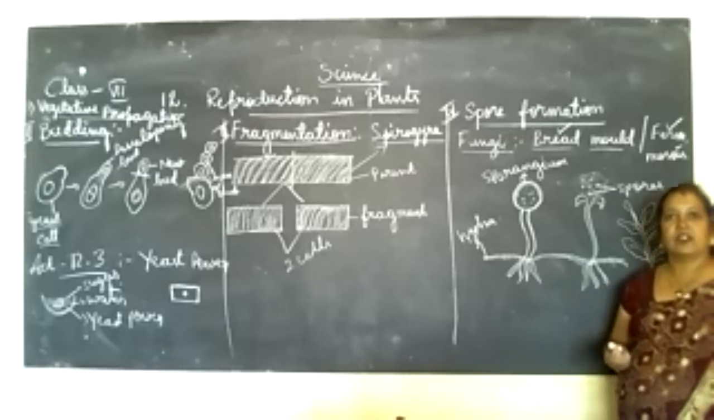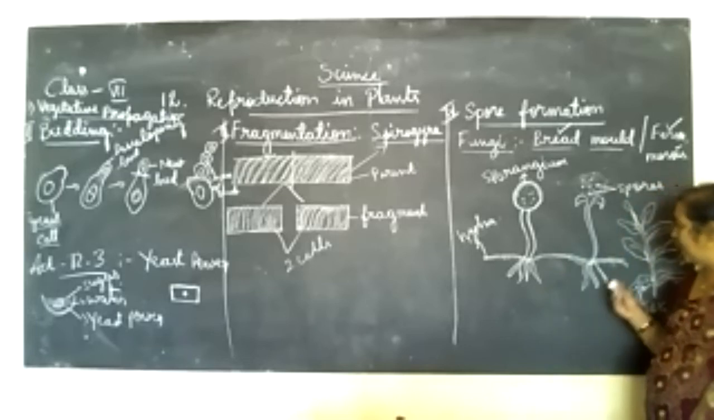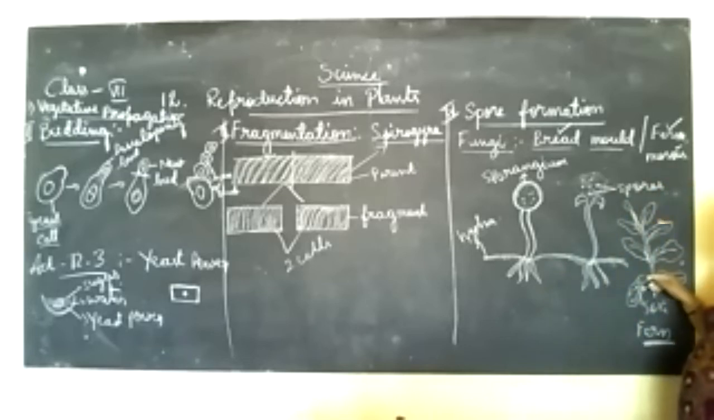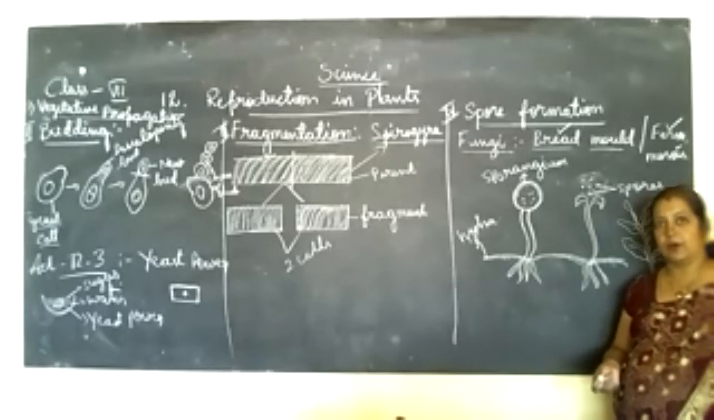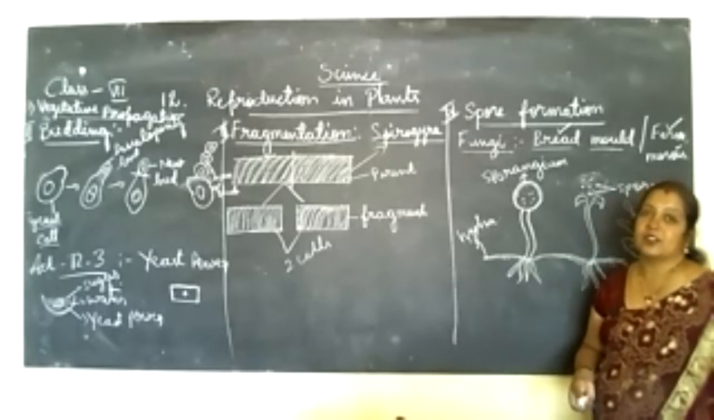In this way, it is not using any plant body part, not the leaf part, stem part, flower part or seed part. From the leaf, it makes the sori, holes like structures, and from those sori the spores come out. They are eliminated from the parent body, and like that new plants will form.